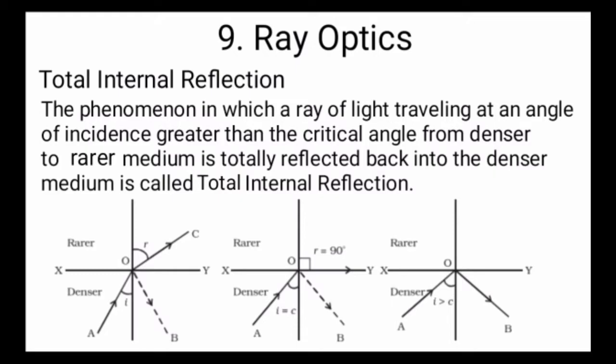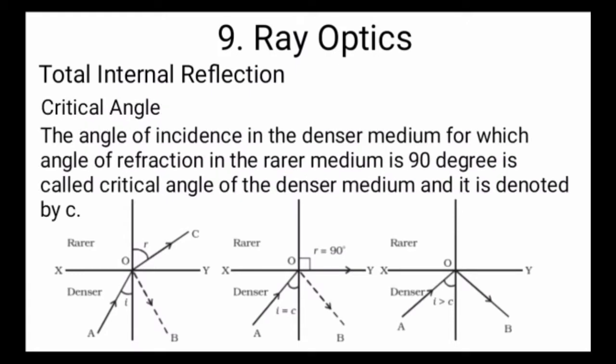Total internal reflection: the phenomenon in which a ray of light traveling at an angle of incidence greater than the critical angle from a denser to a rarer medium is totally reflected back into the denser medium is called total internal reflection.